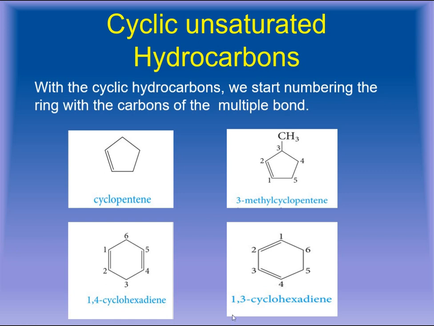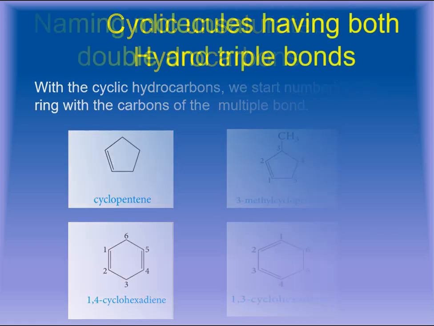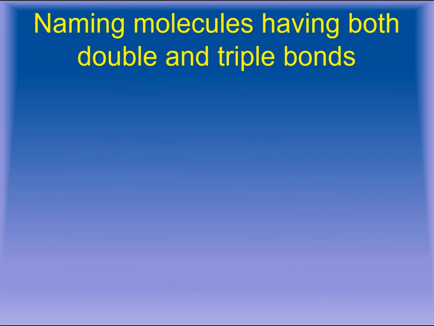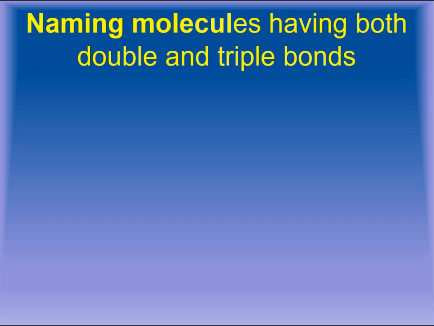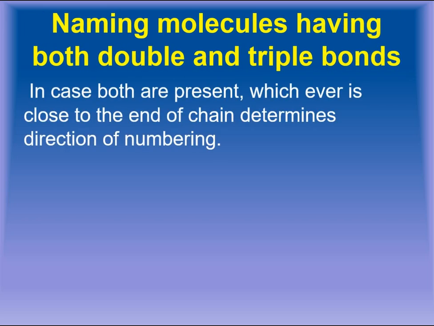After understanding the cyclic unsaturated hydrocarbons, let's move on towards the rule for naming molecules that have both double and triple bonds in the continuous chain. In that case, if both are present, whichever bond is closest to the end of the chain will determine the direction of numbering. Whichever bond, whether double or triple, is at the end of the chain, the numbering will start from that side.